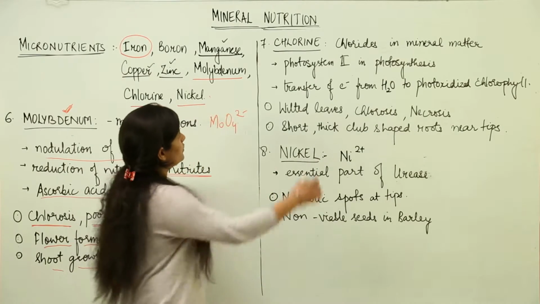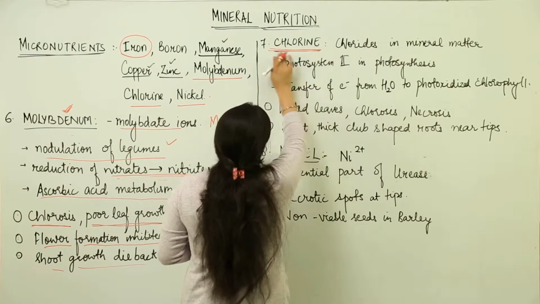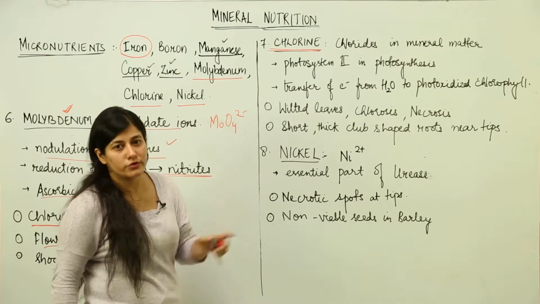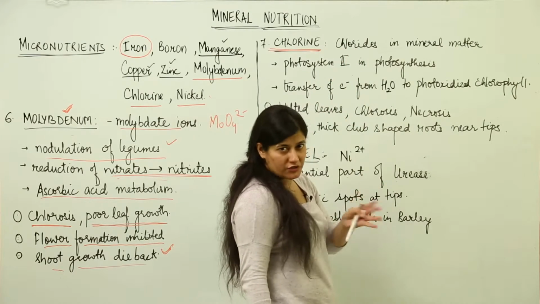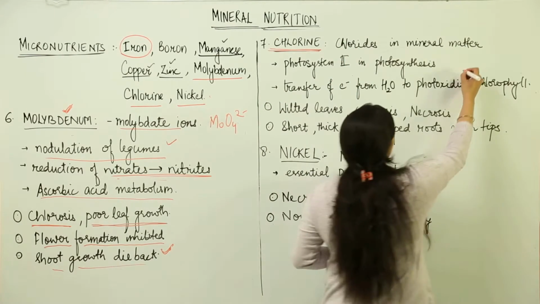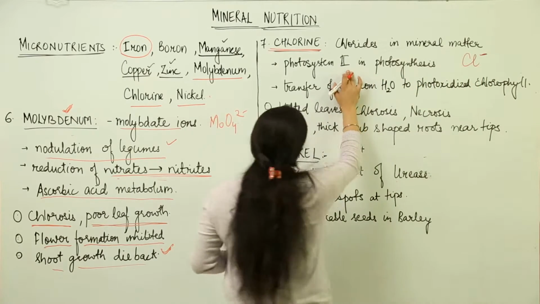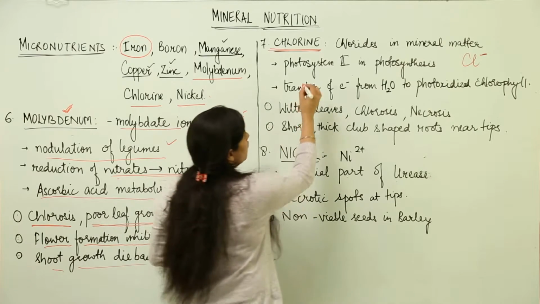Next, the element that we come over to is chlorine. Chlorine is very important for the process of photosynthesis. It would be absorbed as chlorides which would be present in the mineral matter. This chlorine ion is very important because it helps in the electron transport in photosystem 2.